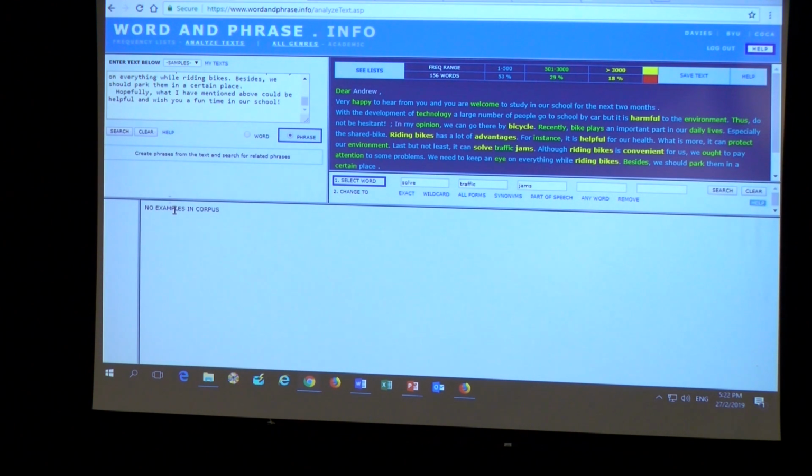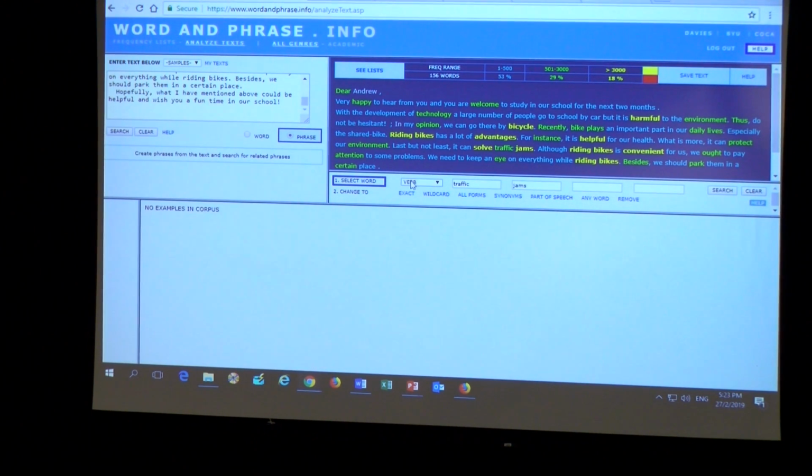Well, your question would be, which verbs can be collocated with traffic jams? Okay, in this case, you just click on solve. Something will happen. Okay, solve. So it jumps to change automatically. Then you have to specify its part of speech. Which part of speech should we use here? Verb, right?